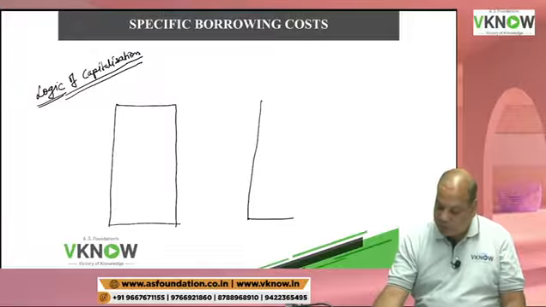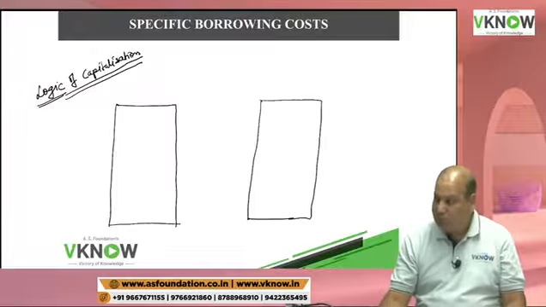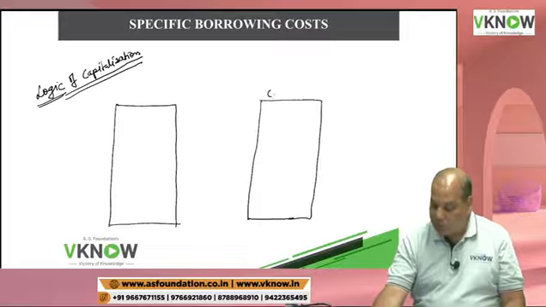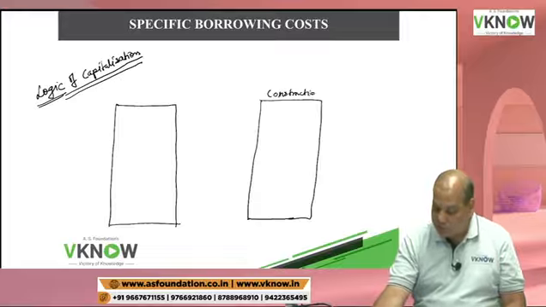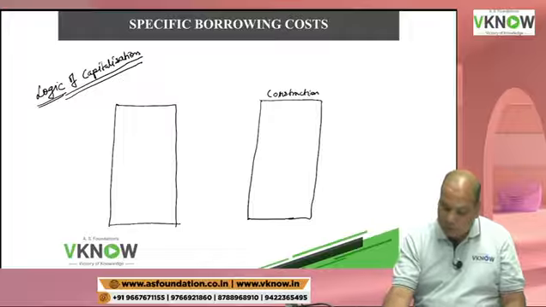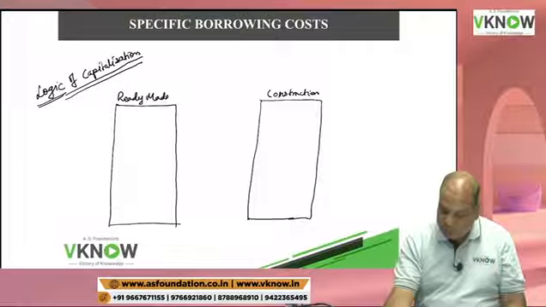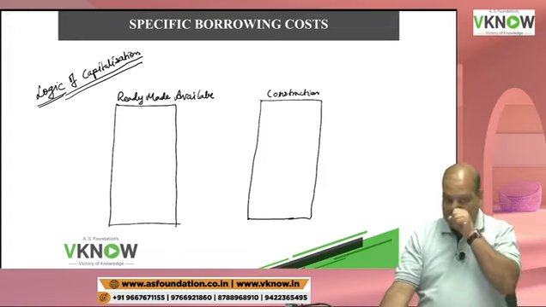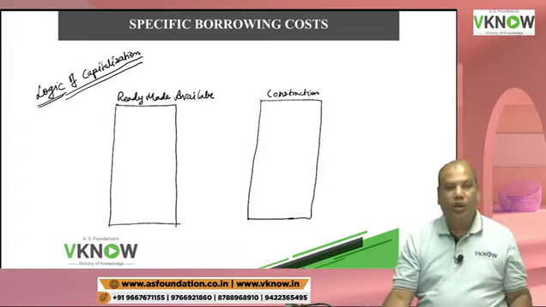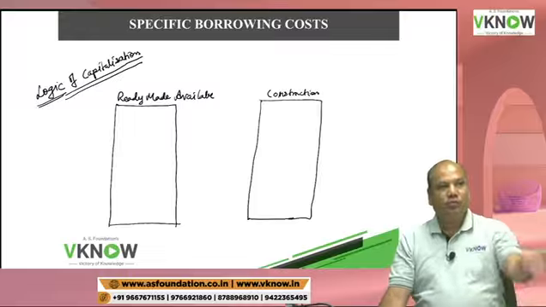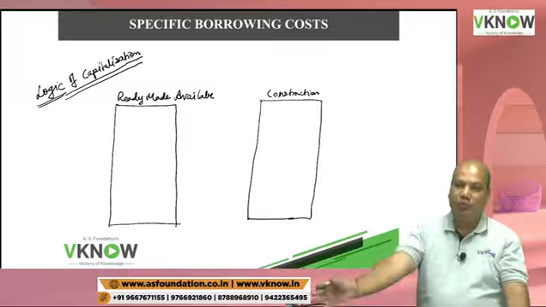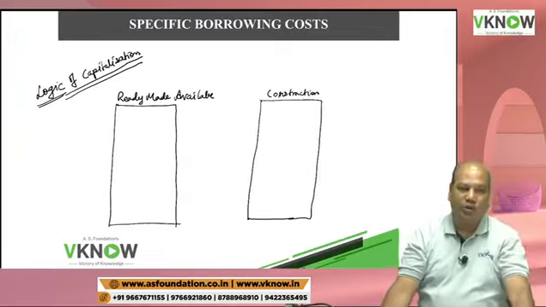This is exactly the same building. This building you are constructing. Construction of building. This one is ready-made available. Understand the logic, which they will not write in the study material. Now there are two identical buildings. One is ready-made available and one you have to construct.